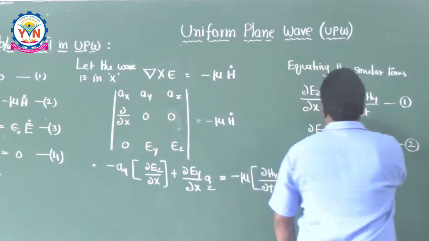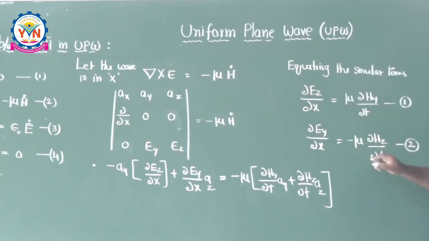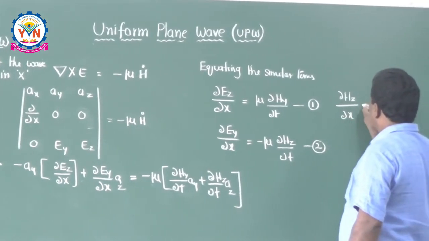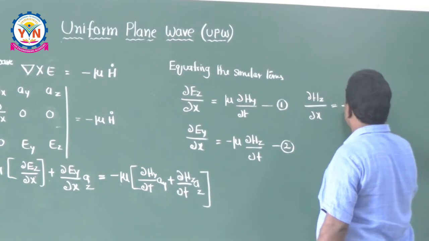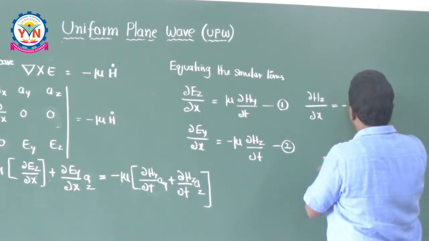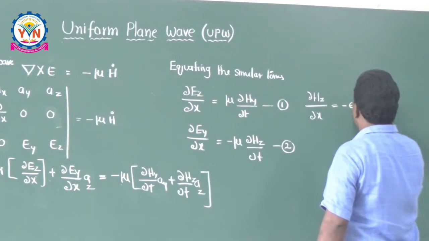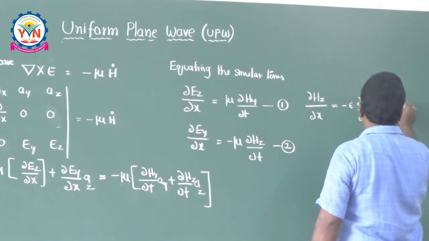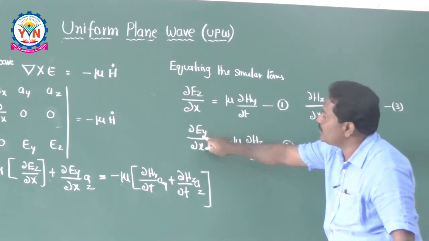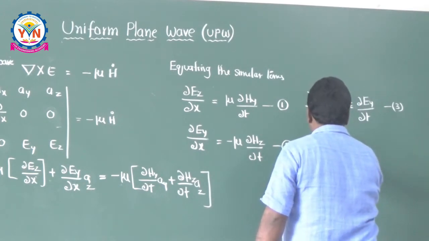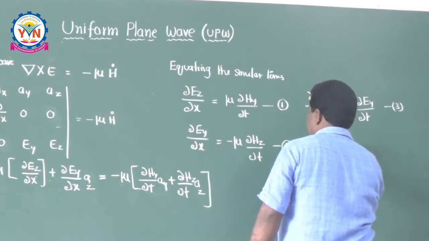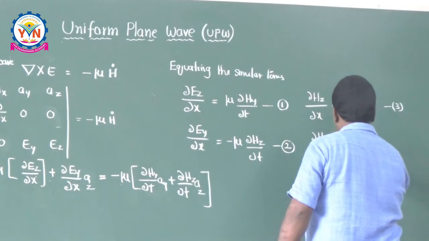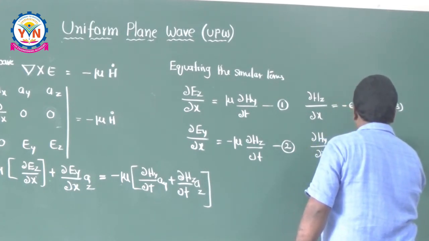So what is the third equation I write down? ∂Ez/∂x, instead of that I can write down ∂Hz/∂x is equal to, so now write down minus here, minus mu into, instead of mu you have to write down epsilon ∂Ey/∂t. This is the third equation. What is the fourth equation you can write down? ∂Hy/∂x is equal to minus, this is plus epsilon into ∂Ez/∂t.